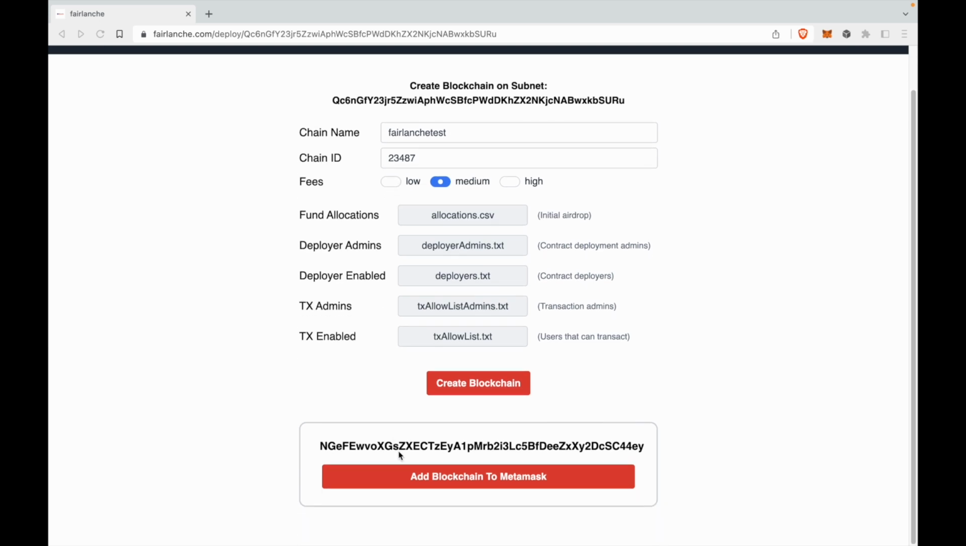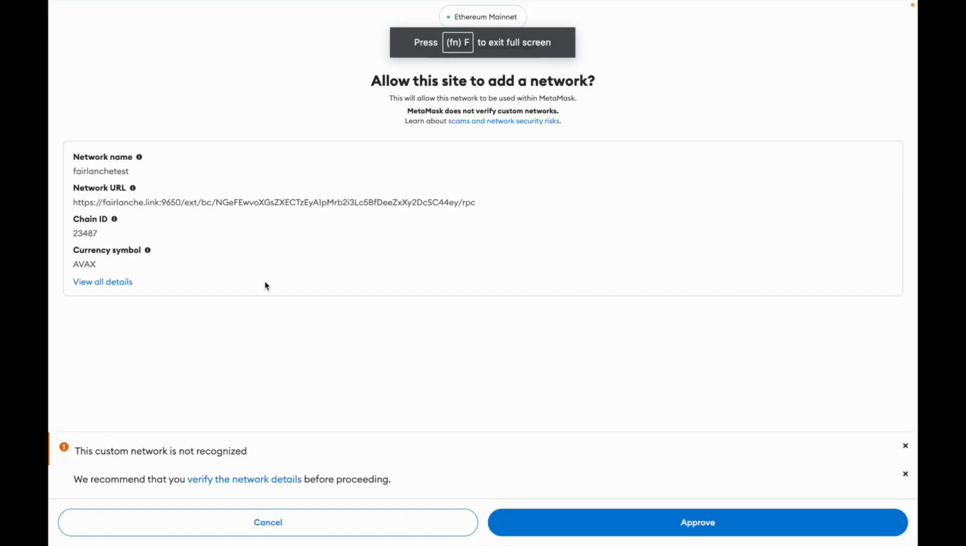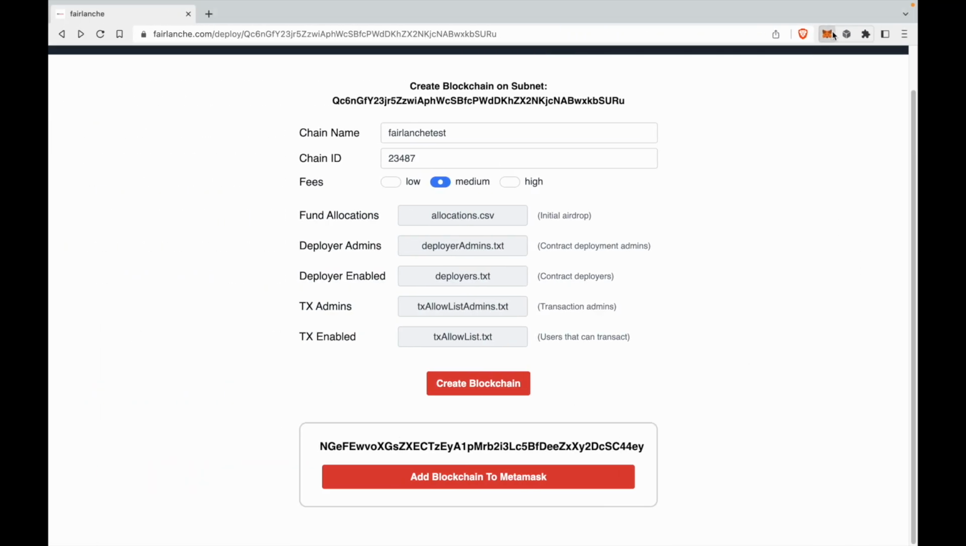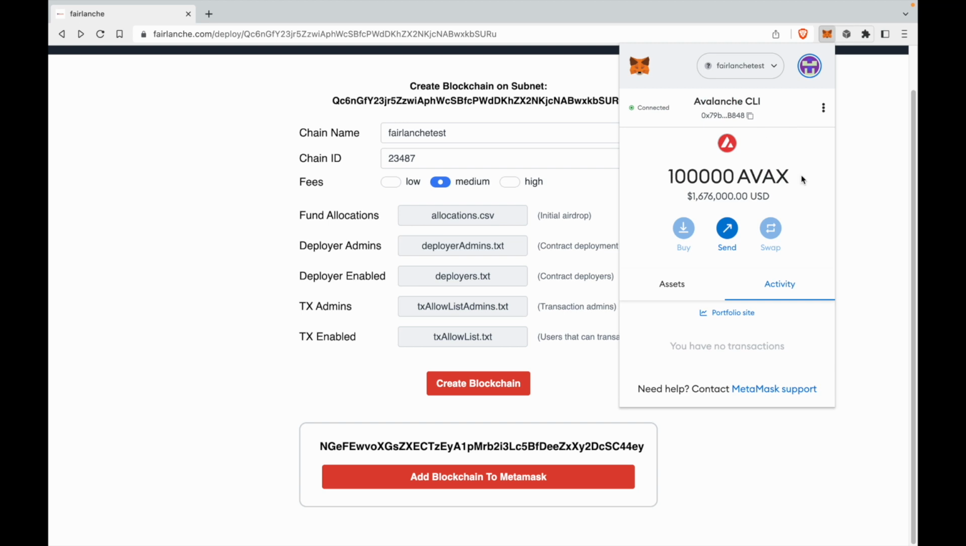As you can see, our blockchain has been created, and now we can add our new chain to MetaMask by clicking on the button. Now, since we created our blockchain, let's add it to our MetaMask wallet. As you can see, the details are correct as we provided. Let's add this network. Now, in this network, we have already received the allocation.